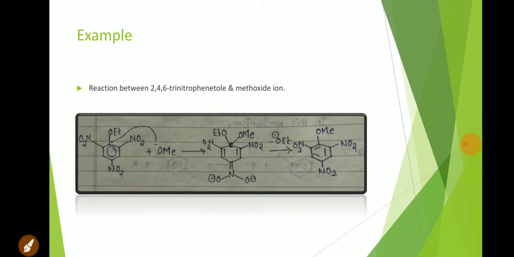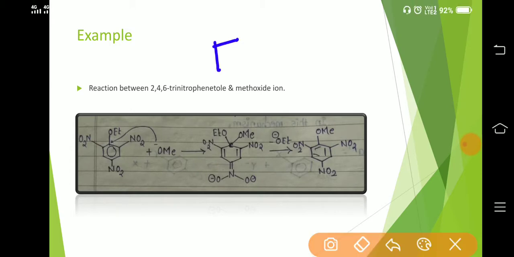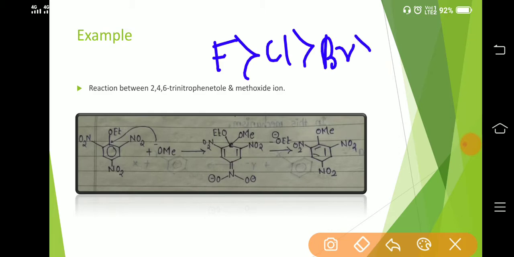To carry out this reaction, the substrate must contain a strong electron withdrawing group such as a nitro group at ortho or para position. Also, in case of aryl halides, reactivity is in the order of fluoride, chloride, bromide, iodide.